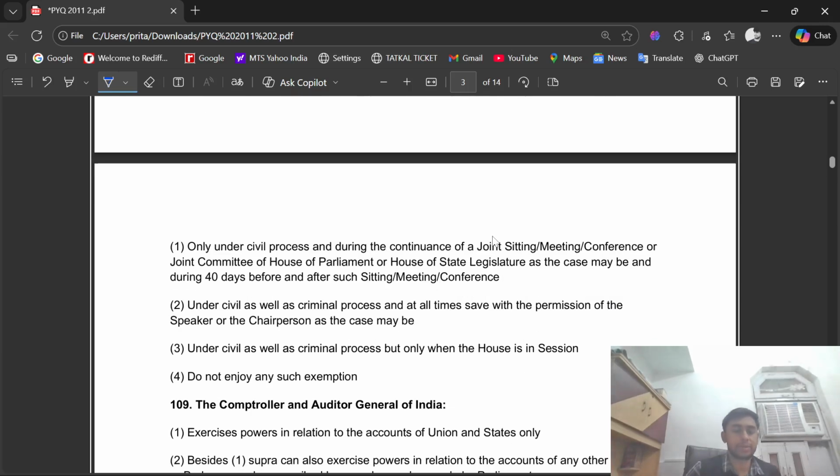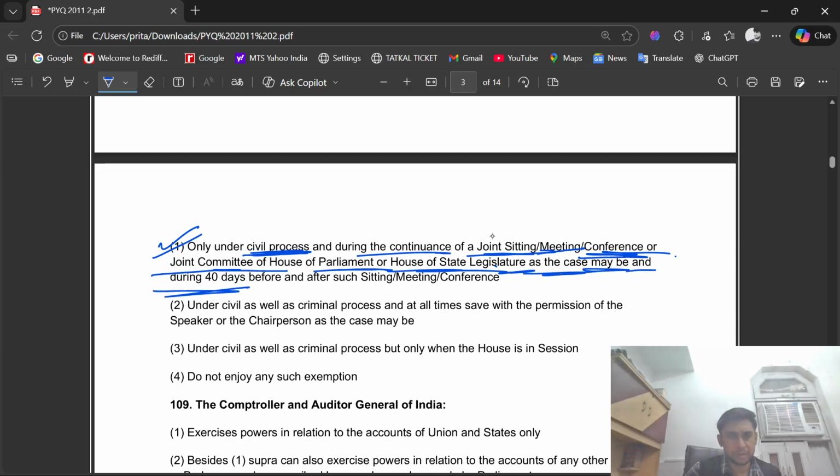The right option is option number first. That is only under civil process, and during the continuance of a joint sitting, meeting, conference, or joint committee of the House of Parliament or House of a State Legislature, as the case may be, and during 40 days before and after such sitting, meeting, conference. So the right option is option number first.